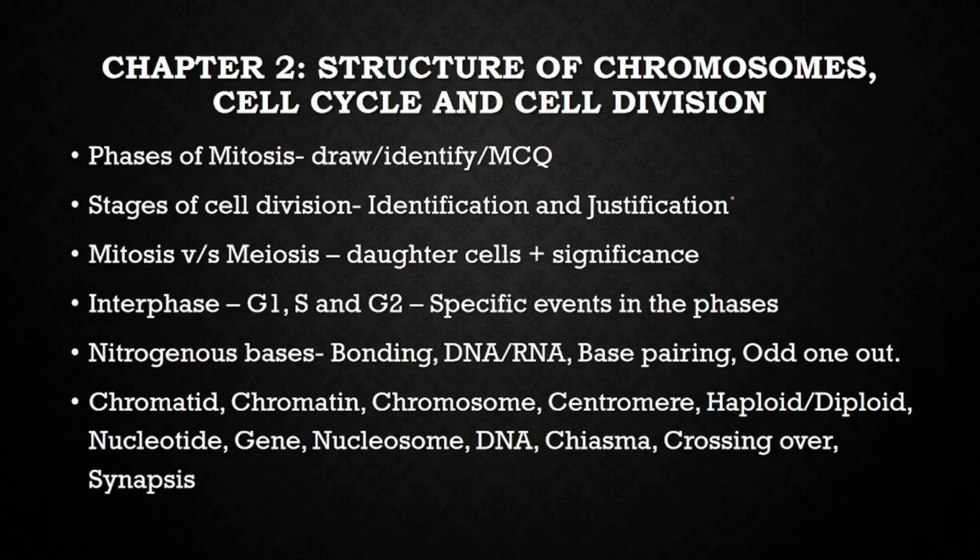Moving to the next chapter, that is structure of chromosome, cell cycle and cell division. In this chapter, the phases of mitosis play a very important role. PMAT, that is prophase, metaphase, anaphase and telophase. You need to see the diagram and identify the phase. Depending upon the nucleus or the arrangement of chromosomes in the cell, you can easily identify which phase of mitosis is going on.